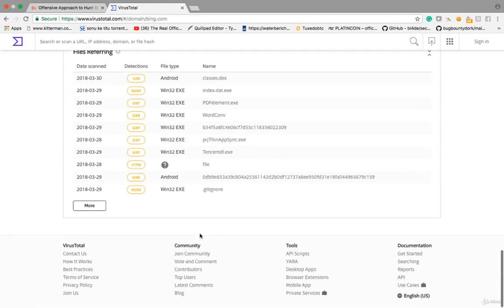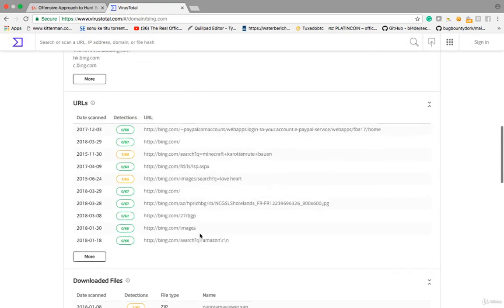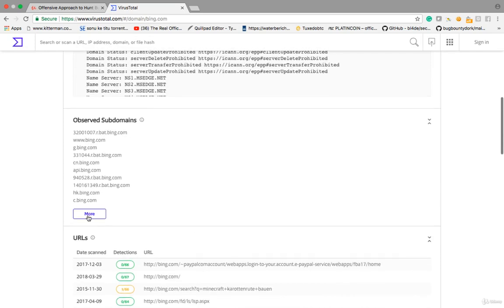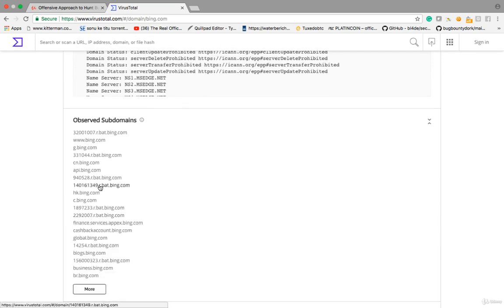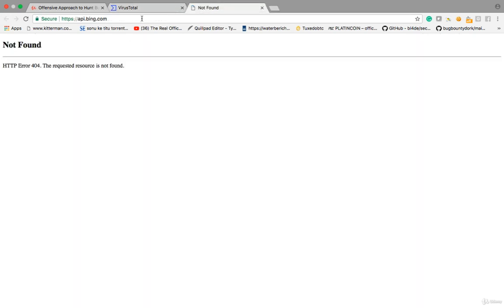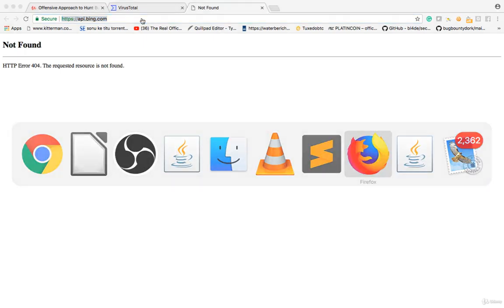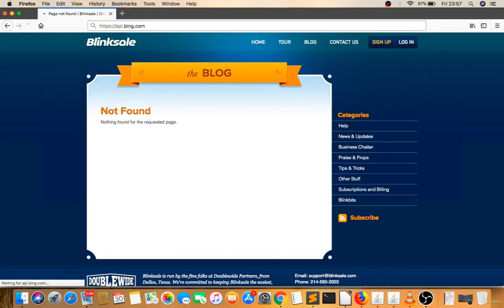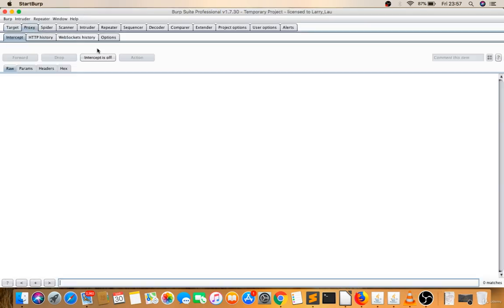So bing.com has this many servers. See this? These many subdomains, like api.bing.com. Let's try on this. If I click on go to, you can try api.bing.com. Let's open this. I have to give an identifier there, so I'll give ID and F. I'll try only two or three domains. If not found, then not found. Likewise, you have to try.